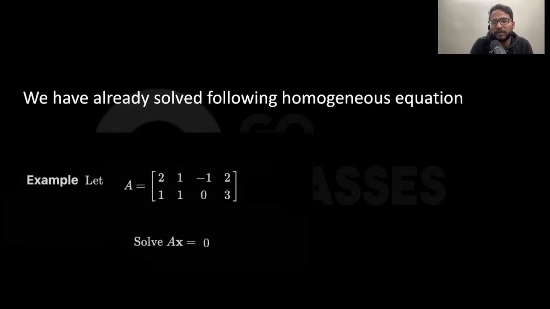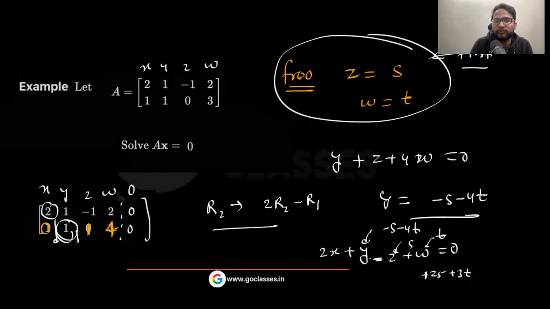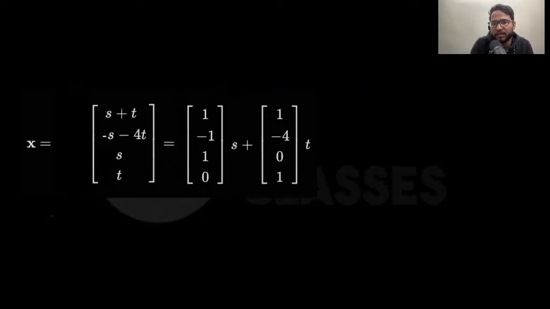Let me remind you that if you want to solve the homogeneous equation, which is Ax equal to 0, how do you do it? You convert that to the equivalent form that we did, and then we find the free variables. Then you finally come up with the answer, right? Which is something like this. So you can do it very easily. Solve it, then see what the free variables are, set them, and then calculate. That's how you solve Ax equal to 0, right?